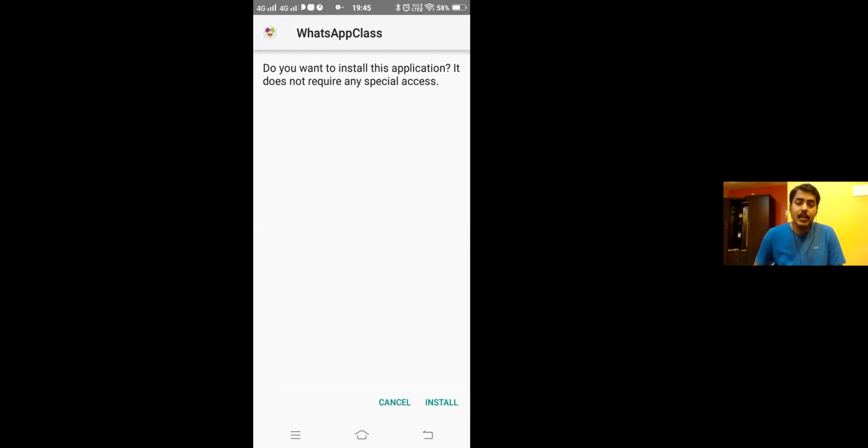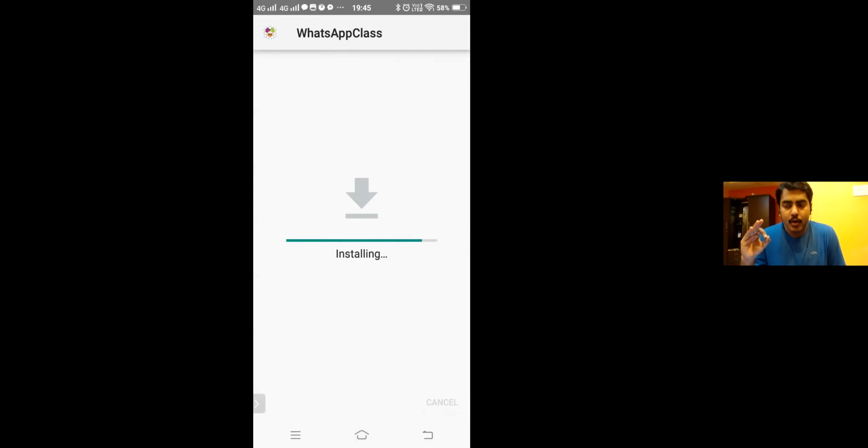By the way, once you click, okay, now the app asks to install. Click on install. Please make sure that when you are doing this for the very first time on your mobile, and you click this install button, which I did now, your mobile will prompt a screen saying that the app is harmful, do not install it.